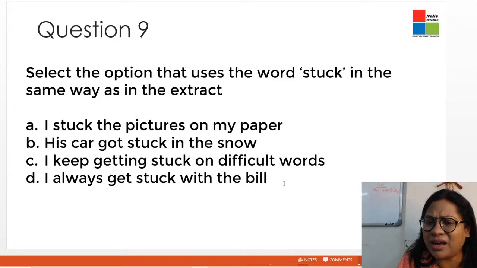I keep getting stuck on difficult words. Keep getting stuck means I keep facing difficulty, facing challenges. I'm not able to move ahead of it. I always get stuck with my bill. I always get stuck with the bill means I am always facing some problem with the bill. So therefore, the second option, his car got stuck in the snow and it's not able to move out of it, is the same way as it is used in the extract.